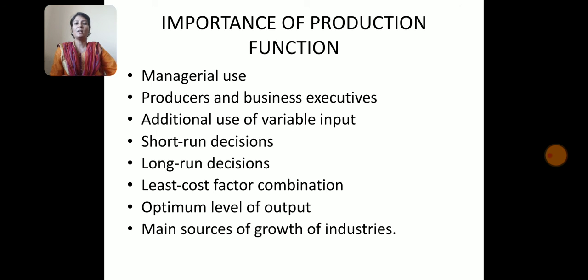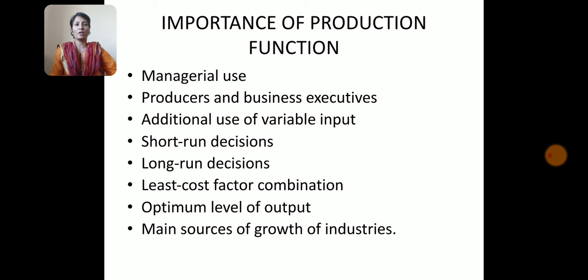The next one, least cost factor combination. By knowing the production function, the manager or the entrepreneur can determine the least cost factor combination. He can substitute a cheaper factor for the dearer one in the light of the production function and can minimize the cost of production. The next one is optimum level of output.